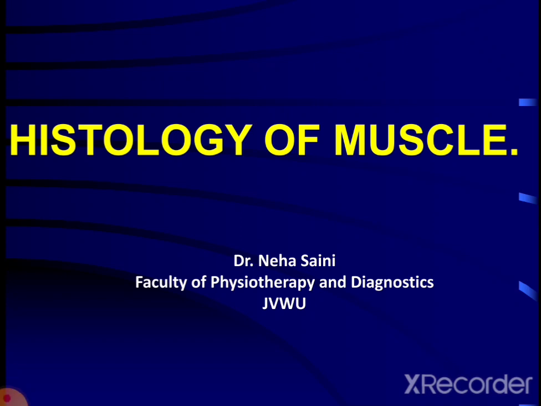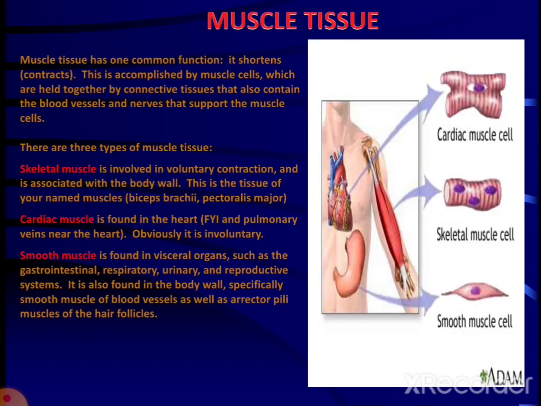Here I am going to tell you about the histology of muscle tissue. Muscle has one common function, that it shortens, that is contracts, and it is accomplished by the muscle cells, which are held together by connective tissues that also contain the blood vessels and the nerves that support the muscle cells. There are three types of muscle tissue: skeletal, cardiac and smooth.